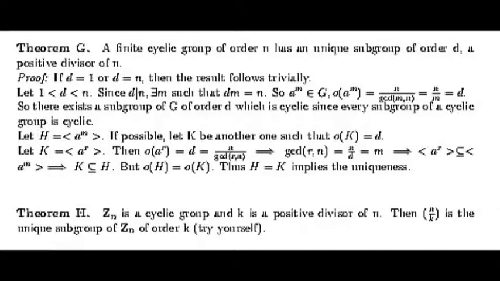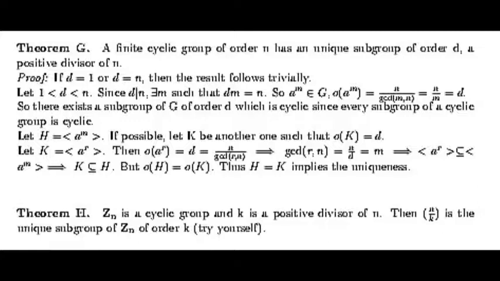Theorem G. A finite cyclic group of order n has a unique subgroup of order d, a positive divisor of n. So how to prove this theorem? So we have to categorize d for a few values. If d equals 1 or d equals n, then the result holds trivially.